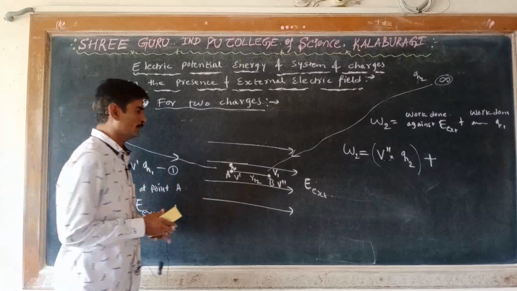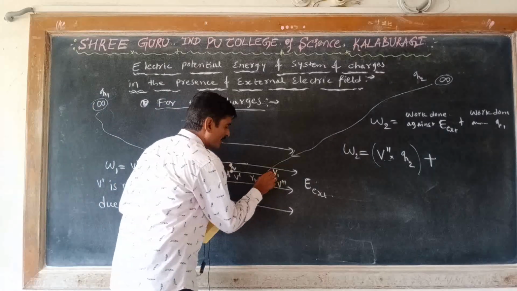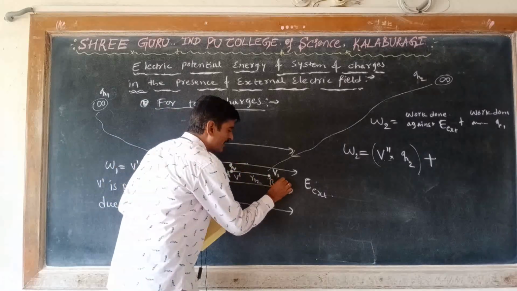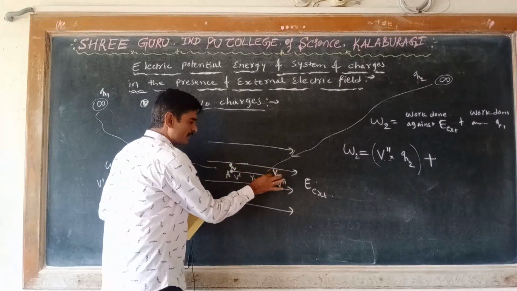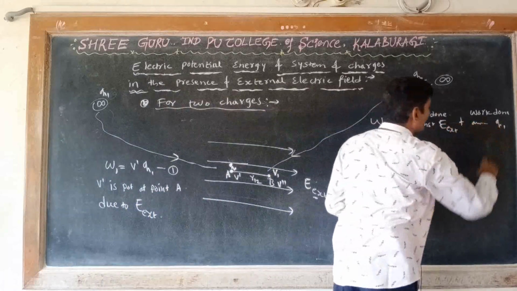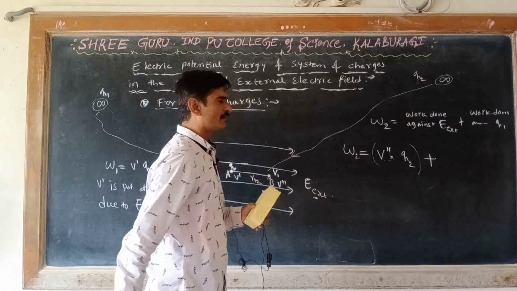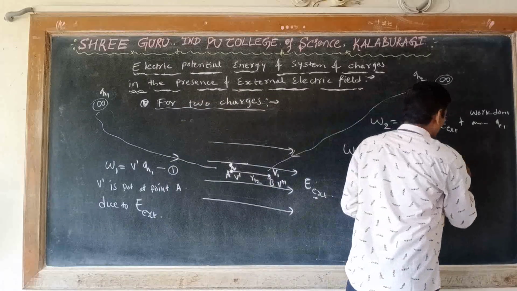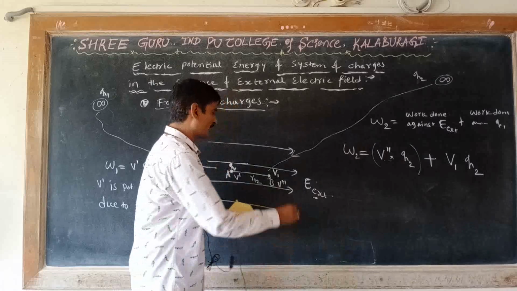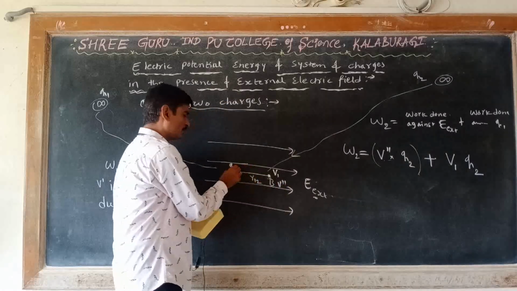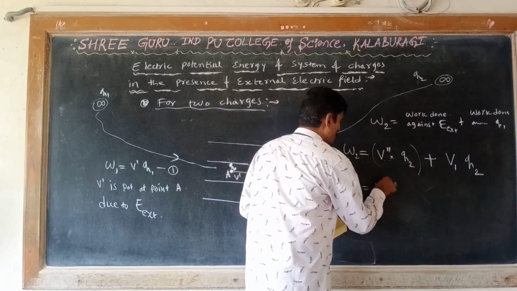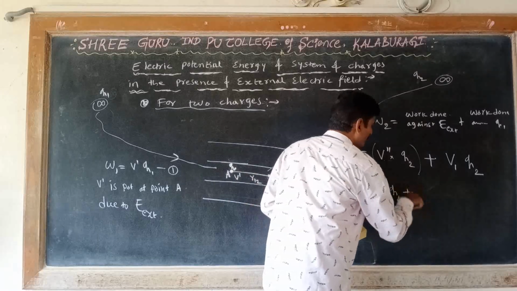V1 is the potential at the point B due to the charge Q1, whereas V double dash is the potential at the point B due to the external electric field. Now work done against the repulsion of charge Q1 is V1 into Q2, and therefore we can write W2 is equal to V double dash into Q2 plus V1 Q2.